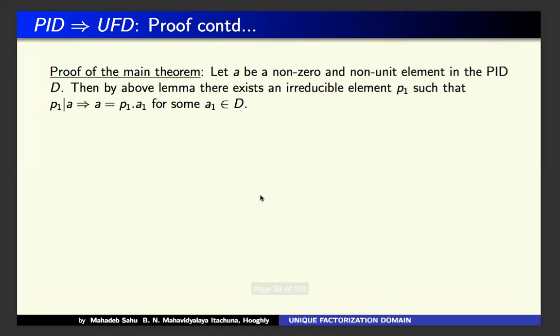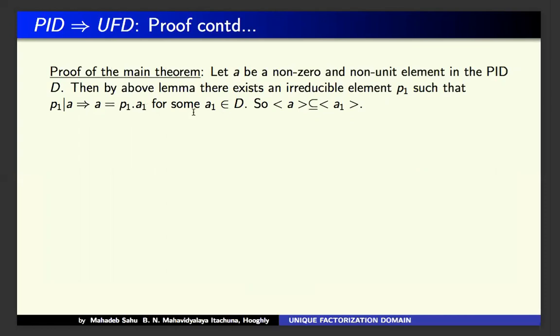By the lemma, there exists an irreducible element P1 such that P1 divides A. That means A equals P1 A1 for some A1 belonging to D. What does this mean? This means A belongs to the principal ideal generated by A1.